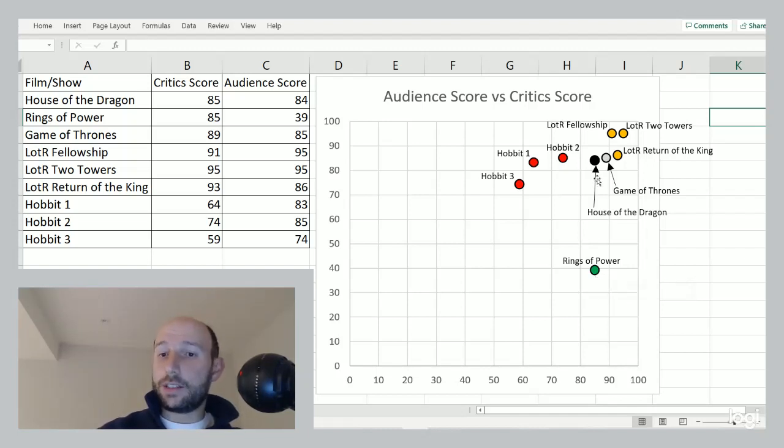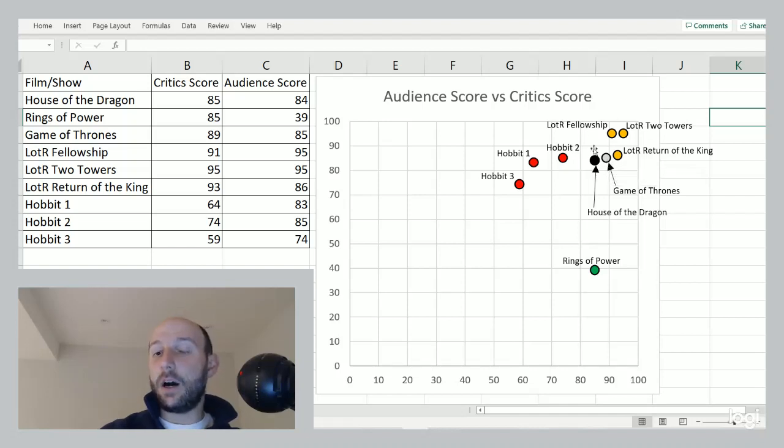What's interesting, comparing specifically House of the Dragon to Rings of Power, is that critics thought the same of both of them. Critics thought both of them were pretty good, but the audience has a very different view. The audience for House of the Dragon agrees with the critics. It's pretty good, actually quite good. They thought it satisfies the expectations set by Game of Thrones because it scored very close to Game of Thrones.